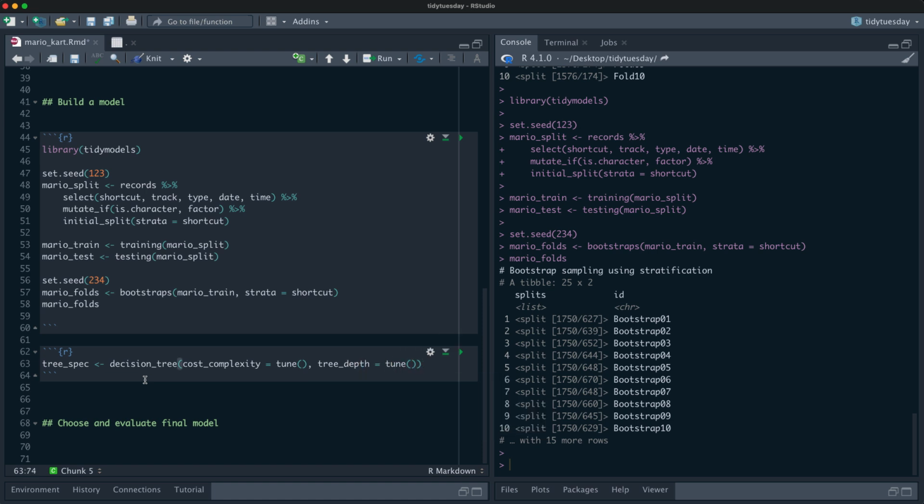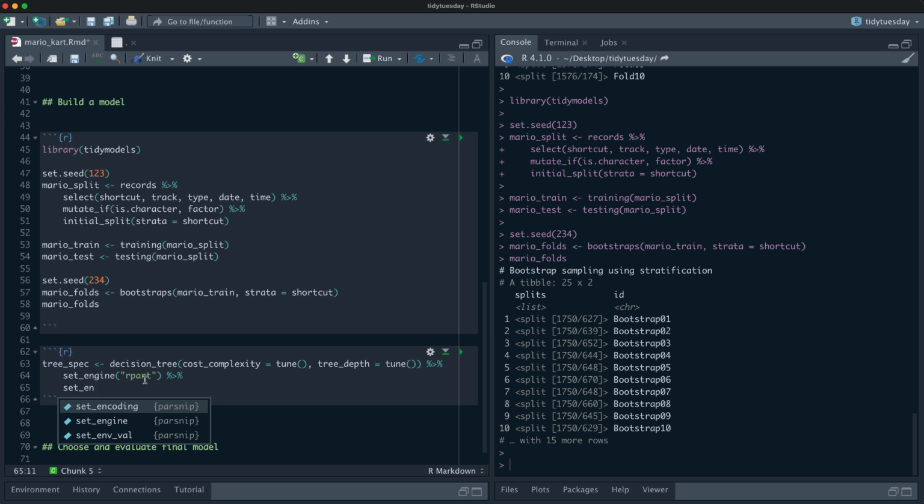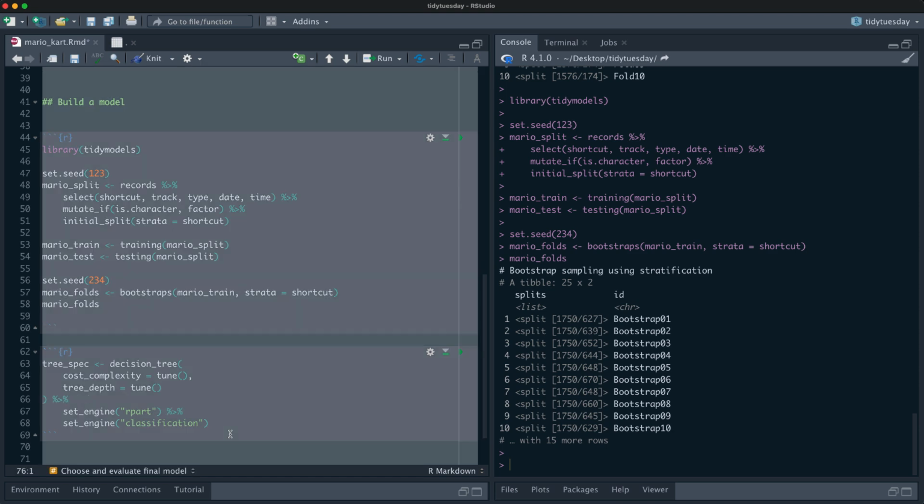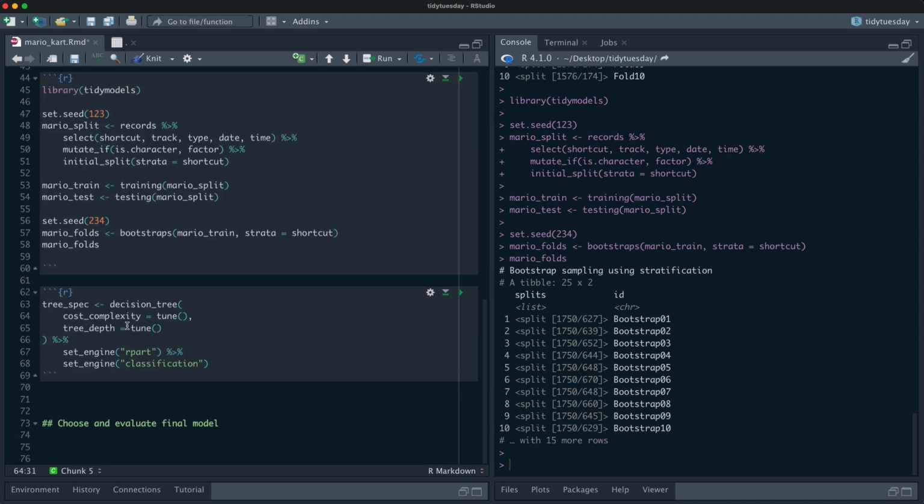We could also tune min n if we want. We're going to use the engine rpart, and we are training a classification model like this. So let's clean that up a little bit, like so. So this is our model specification.